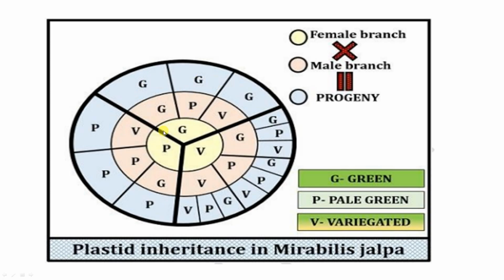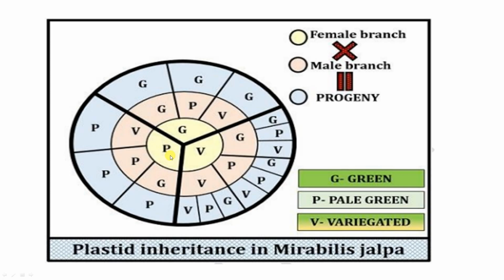Coming to pale green, this is the female plant, whereas variegated, pale green, and green are the male parents. If pale green is crossed with variegated, all the leaf color characteristics seen are pale green only. Pale green crossed with pale green gives all F1 offspring pale green.